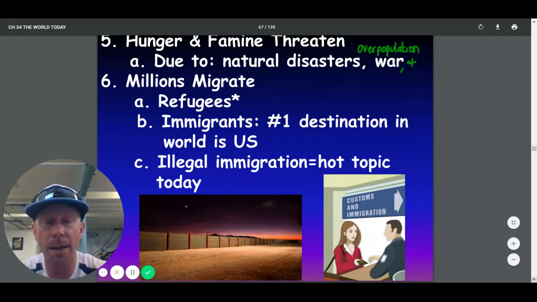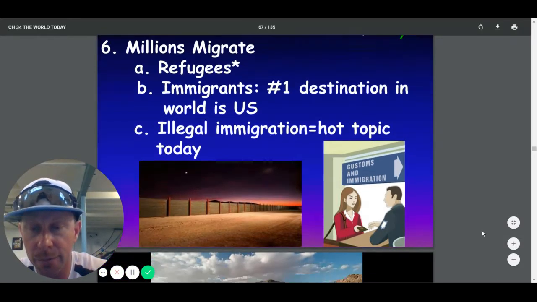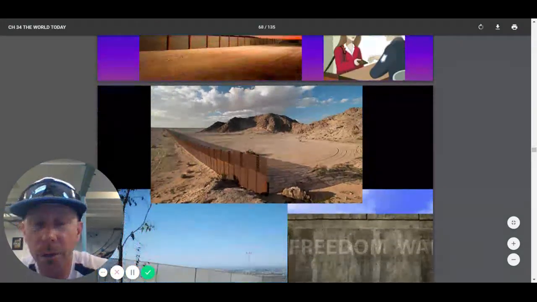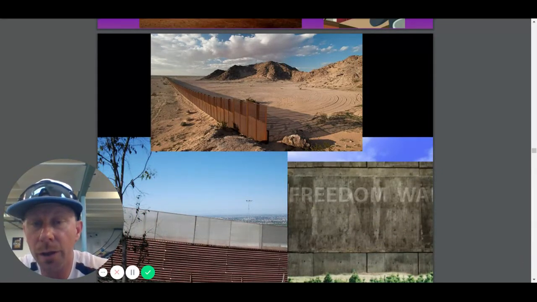Illegal immigration is a very hot topic, and building a wall and that kind of stuff has been a really hot topic in the United States recently. And here are pictures of a wall. And this is before Donald Trump. There is a wall.